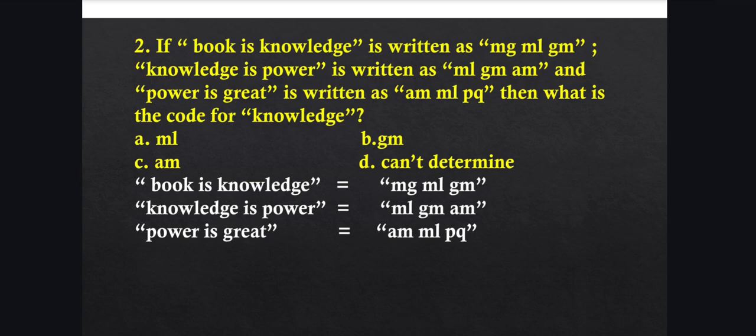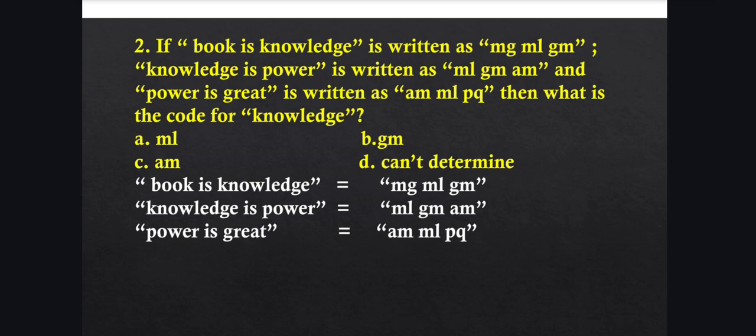We have to find out what is common. We can see that ML is common in equation 1 as well as equation 2, but it is also present in equation 3. So ML is not the code for knowledge. We have to find another code, that is GM. GM is present in both equation 1 and equation 2 but not in equation 3. So the code for knowledge must be GM.